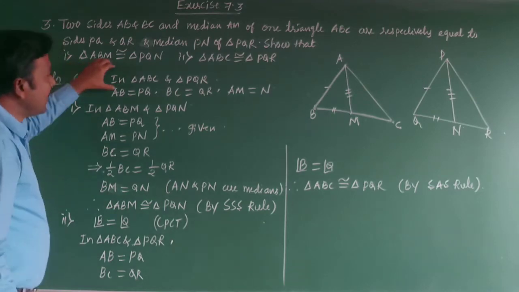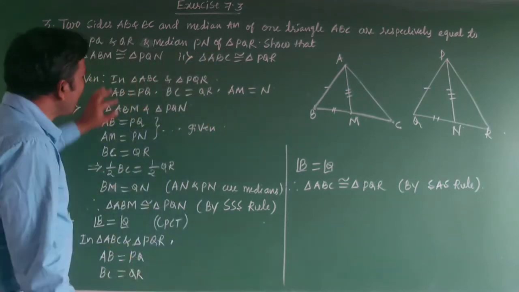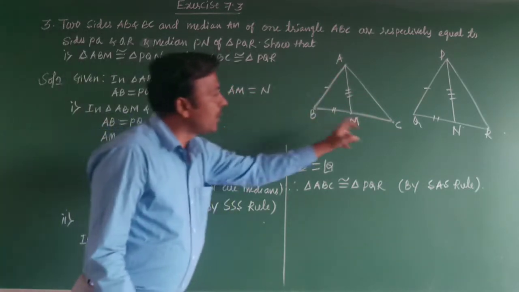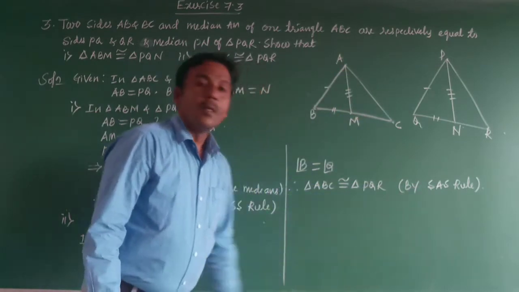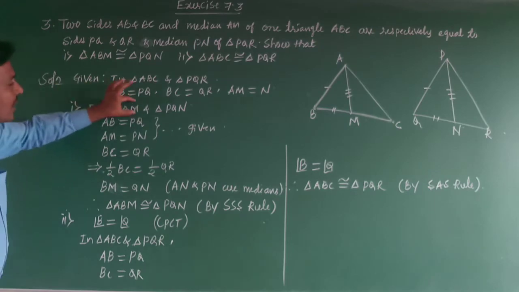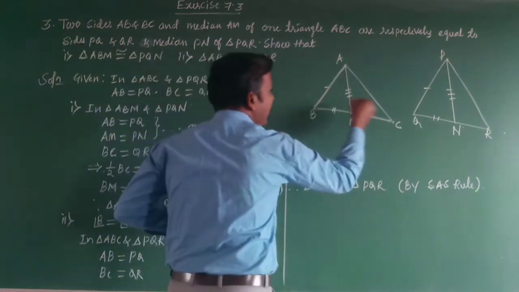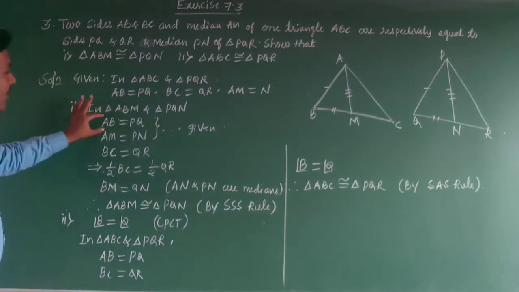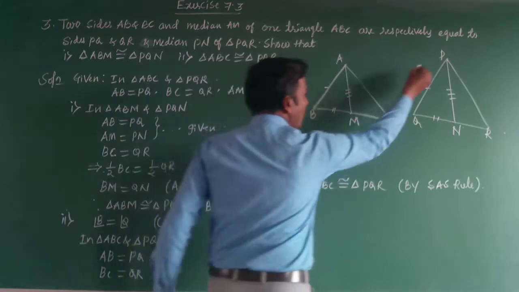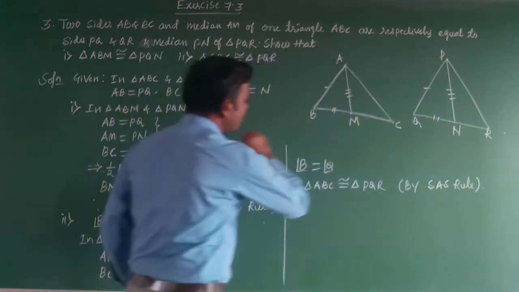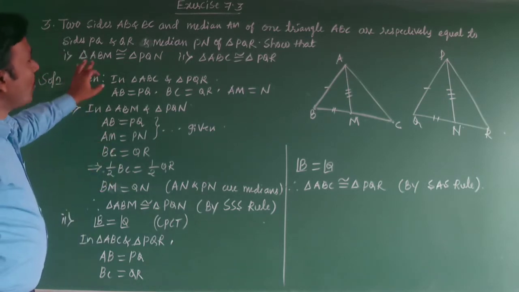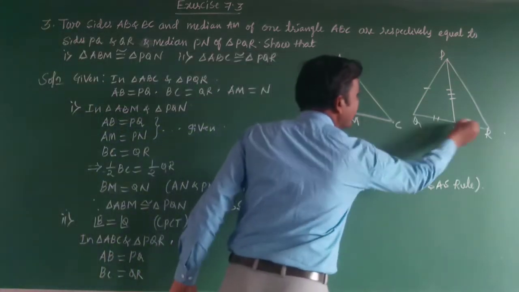Solution: it is given that in triangle ABC and triangle PQR, AB is equal to PQ, BC is equal to QR, and median AM is equal to median PN. First question: in triangle ABM and triangle PQN, AB is equal to PQ, it is given. AM is equal to PN, it is given. BC is equal to QR, this is also given.